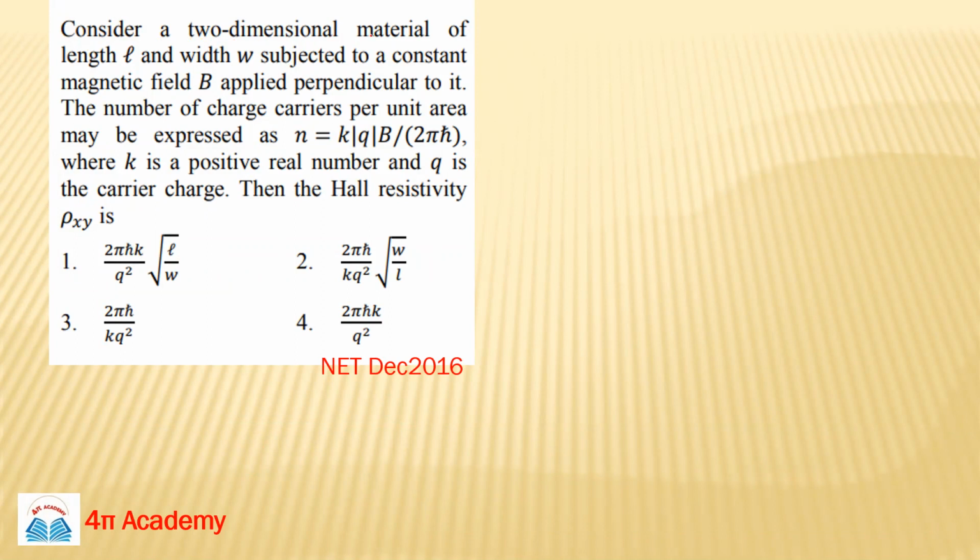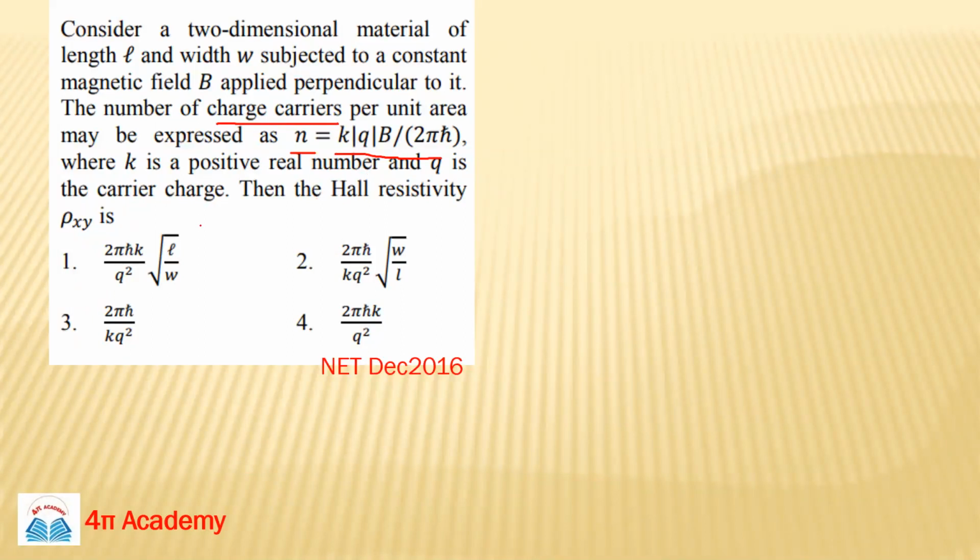Consider a two-dimensional material of length L and width W, subjected to a constant magnetic field B applied perpendicular to it. The number of charge carriers per unit area may be expressed as N, given to you, where K is a positive real number and Q is the carrier charge.